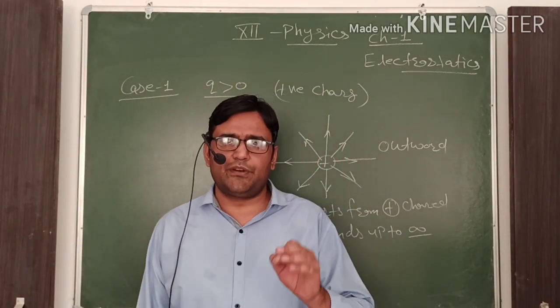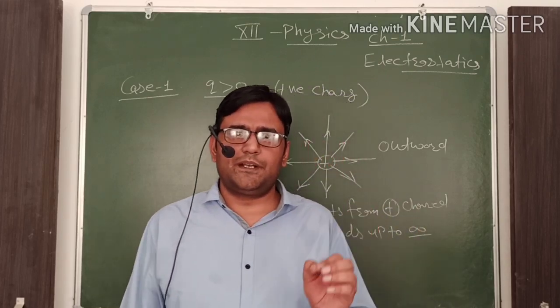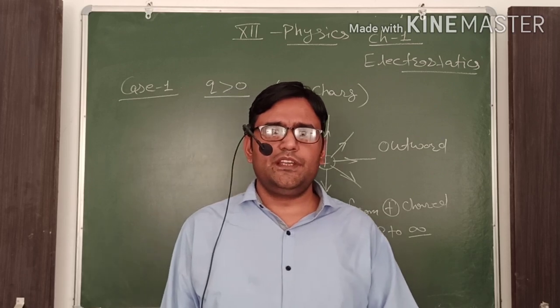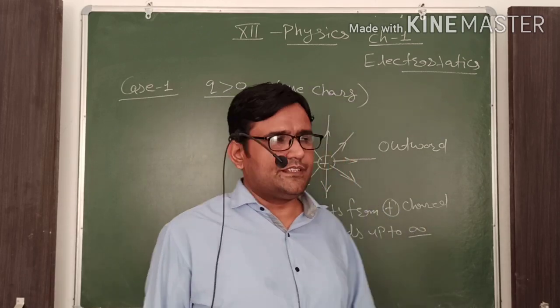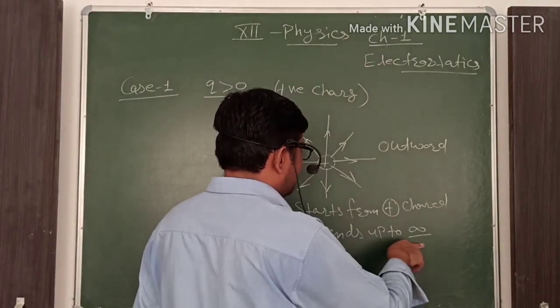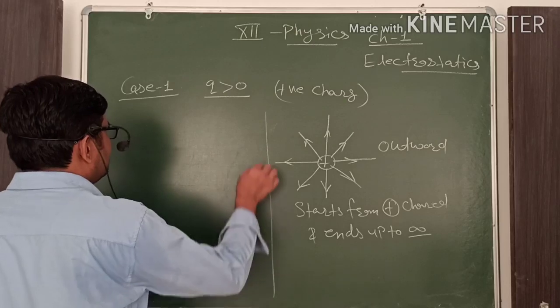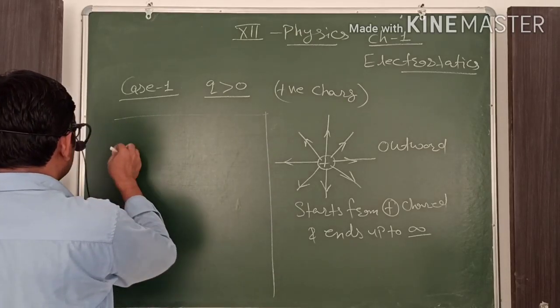At each and every point in our surroundings from that particular charge, the field exists. It means electric field lines start from the positive charge and end at infinity. Now we move on to case number 2.